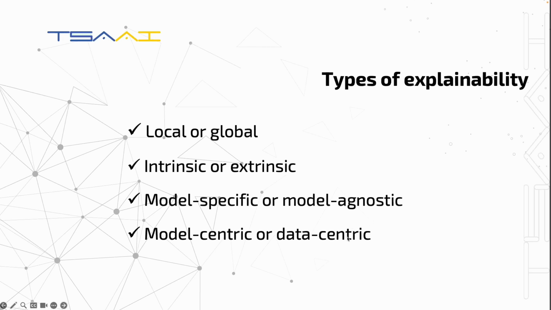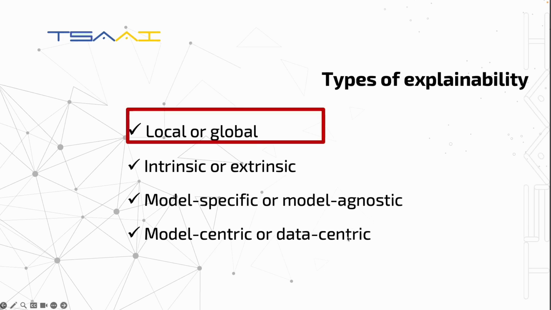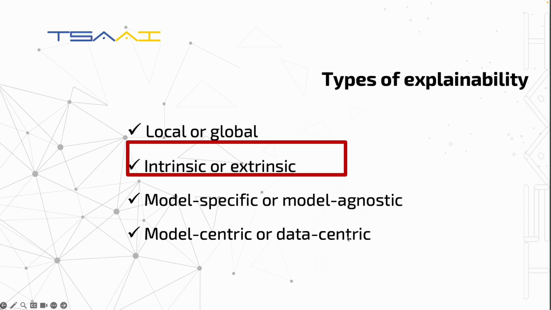In this context, we have different types of explainability. Explainable AI techniques can be local or global. Local explainability focuses on explaining individual predictions, while global explainability looks at how the model behaves as a whole. Then we have intrinsic and extrinsic explainability. Intrinsic methods are used when the model itself is easy to understand. Extrinsic methods, also known as post hoc methods, are used to explain complex models.